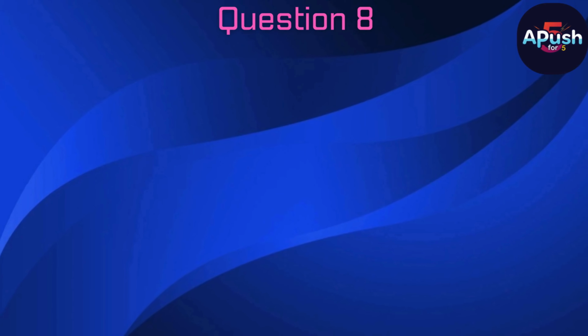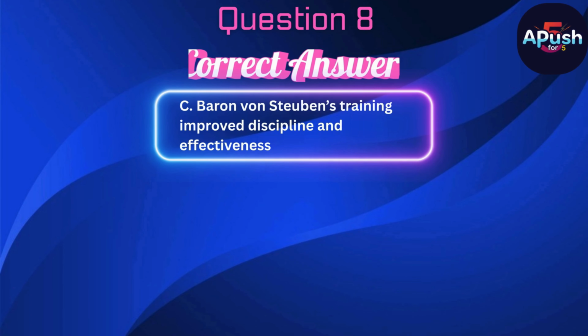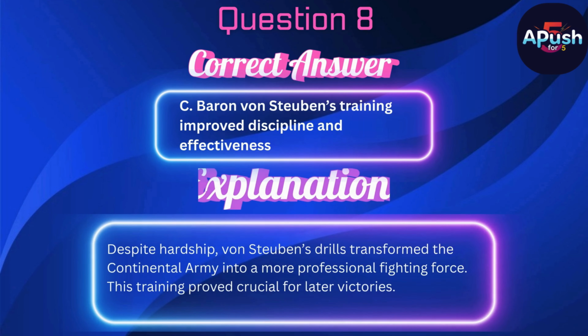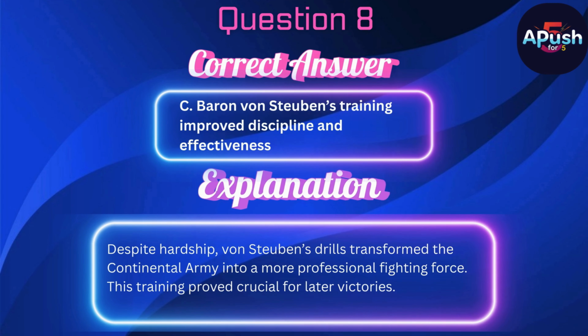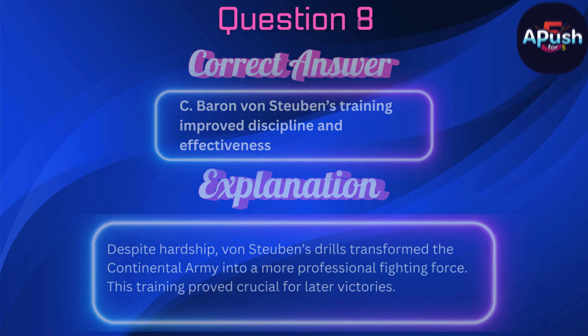The correct answer is C. Baron von Steuben's training improved discipline and effectiveness. Despite hardship, von Steuben's drills transformed the Continental Army into a more professional fighting force. This training proved crucial for the later victories.